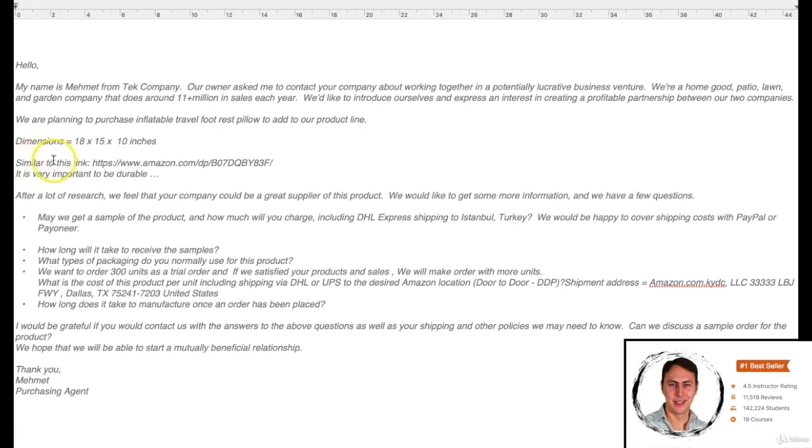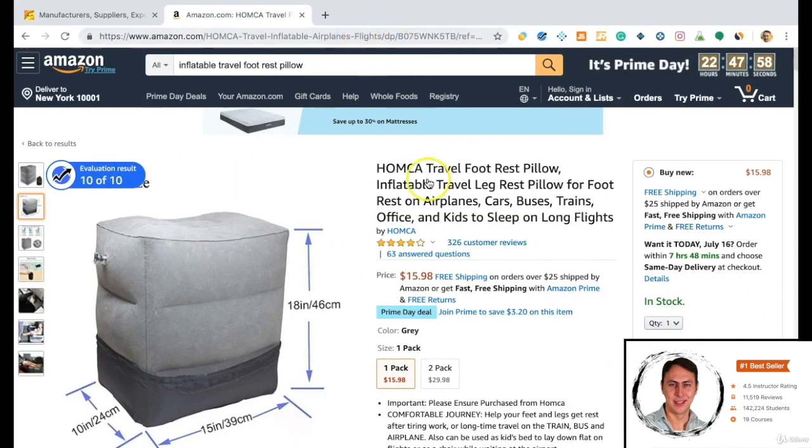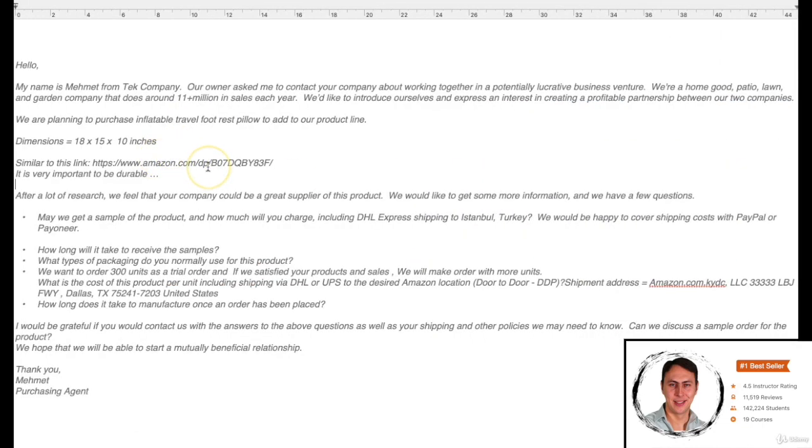There is a section which starts with "it is very important to be durable." It is an important section. What is important for us? We will mention it here. You can start like "it is very important." How can we learn it? We have learned it in our creating a difference video.